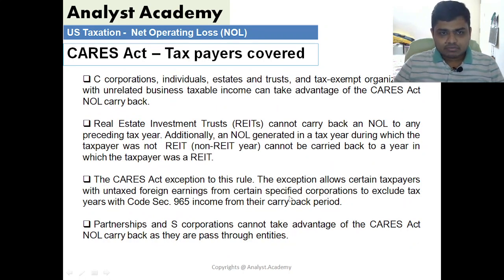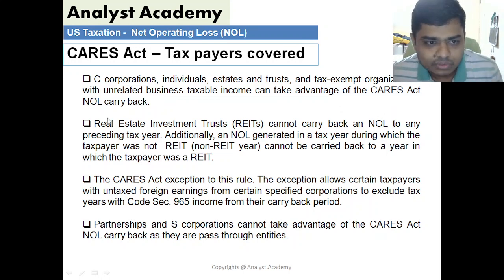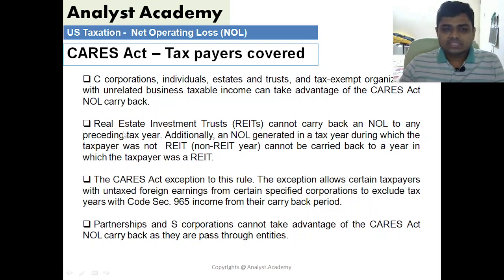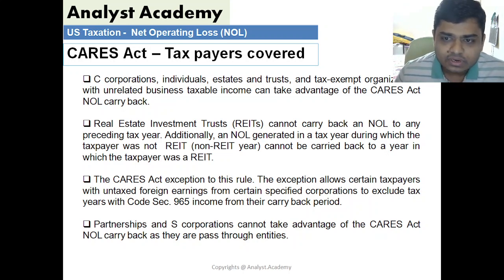So which are the taxpayers covered by the CARES Act? C corporations, individuals, estates and trusts, and tax exempt organizations with unrelated business taxable income can take advantage of the CARES Act and carry back. A real estate investment trust cannot carry back an NOL to any preceding tax year. Additionally, an NOL generated in a tax year during which the taxpayer was not a real estate investment trust, a non-REIT year, cannot be carried back to a year in which the taxpayer was a REIT. So this is a specific provision in case of a real estate investment trust that they cannot carry back an NOL to any preceding year.